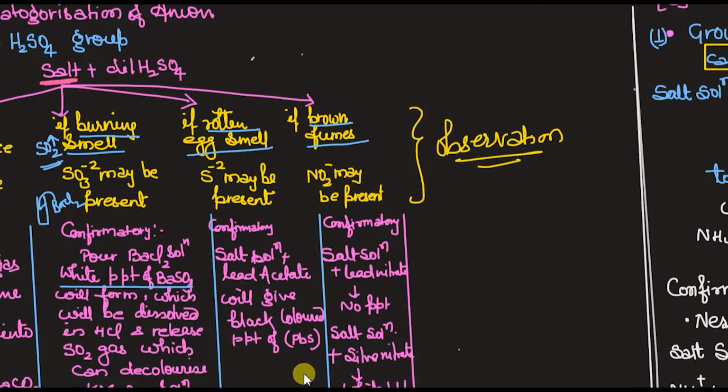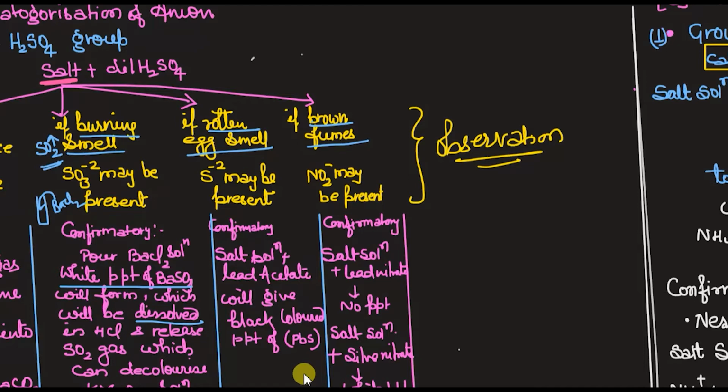Okay, so barium sulfate will give you the white PPT, and if you add HCl to this, again that white PPT will dissolve in the HCl and it will release SO2 gas, which can decolorize KMnO4 solution.